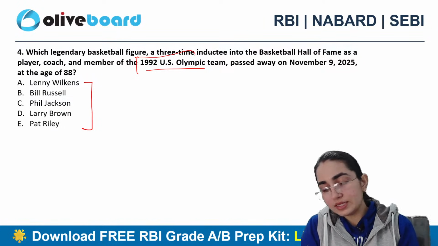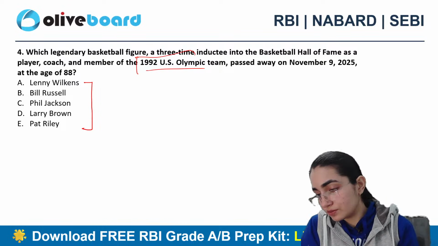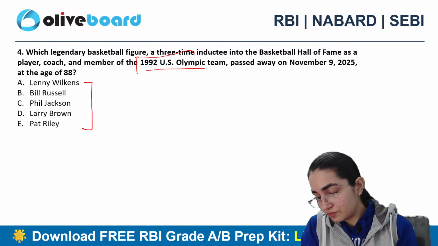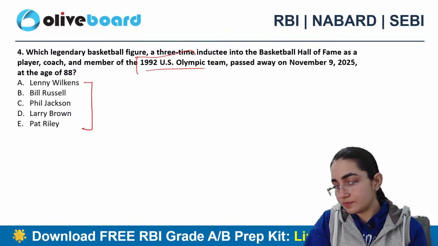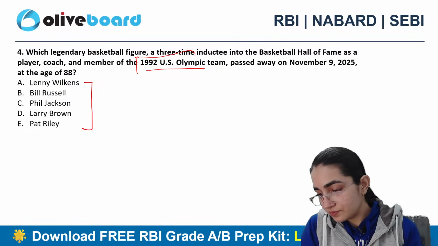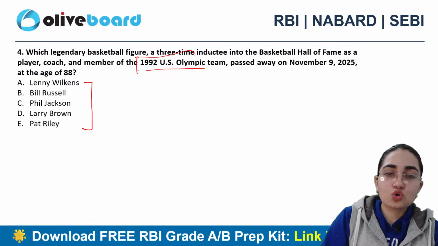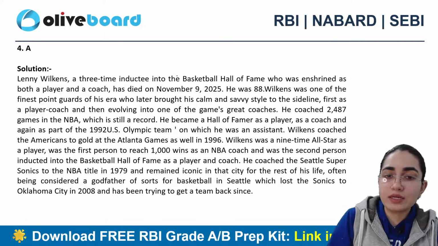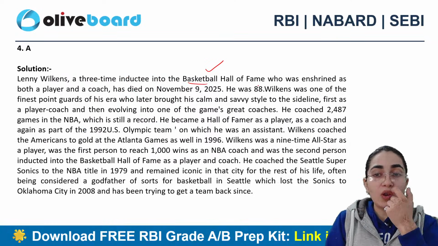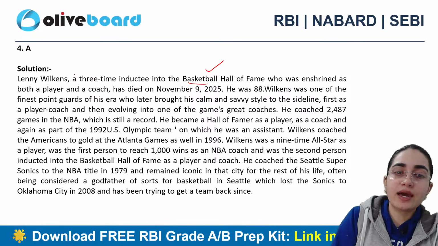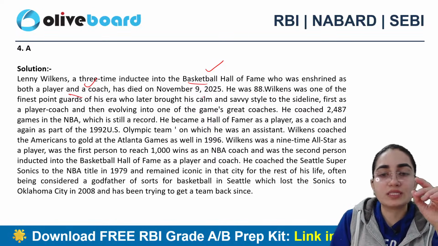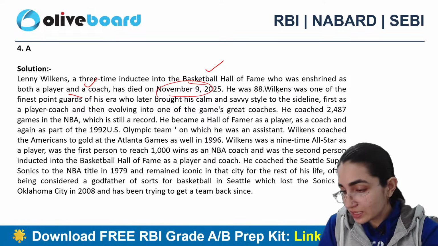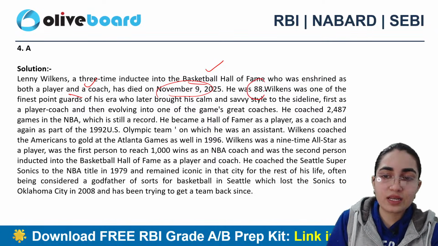All right, anyone else? Okay, good. So A, that is Lenny Wilkins, is the correct answer here. A three-time inductee into the Basketball Hall of Fame, who was enshrined as both a player as well as a coach, has died recently, on November 9th, 2025. They can ask you at which age, specifically 88 here.